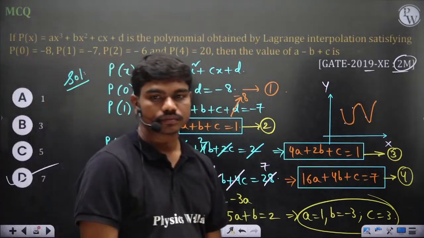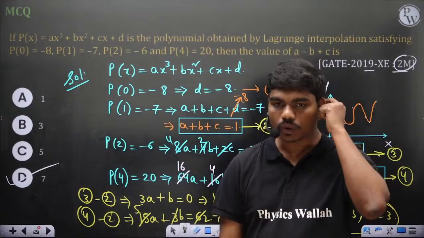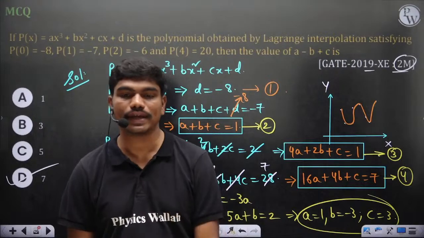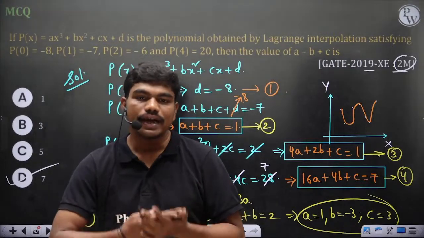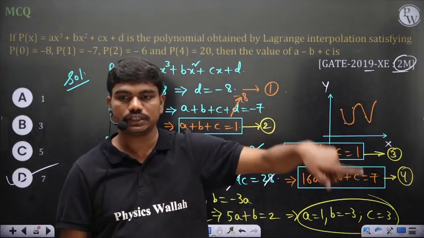Okay, interpolation questions are very common, especially in the XC exam. So whatever points they give you, those points should satisfy the polynomial. Please keep this in mind, because the main criteria behind interpolation is that the interpolated curve should pass through all the data points given.